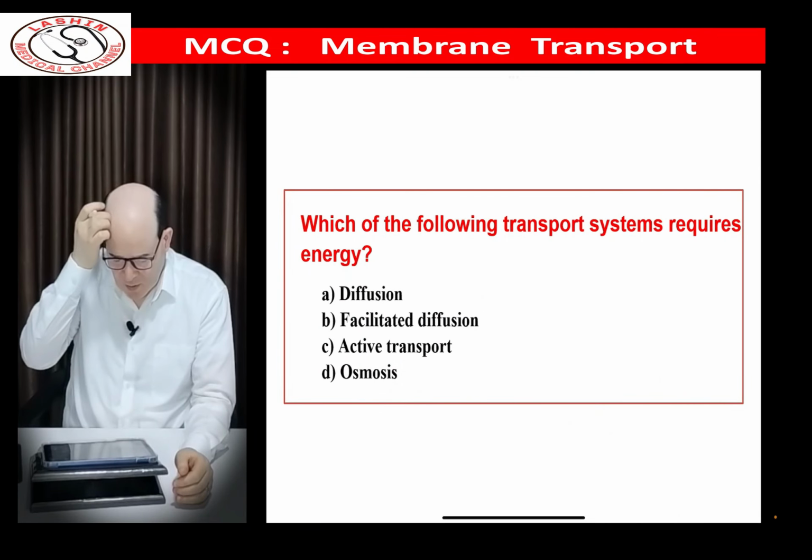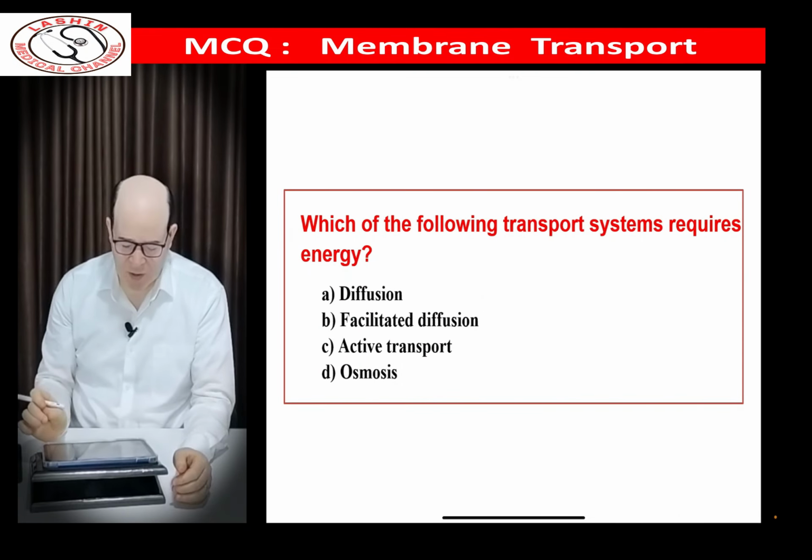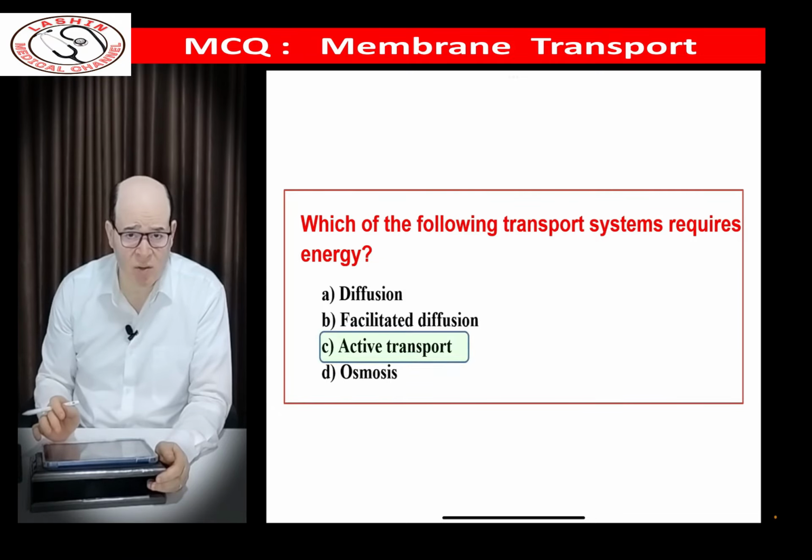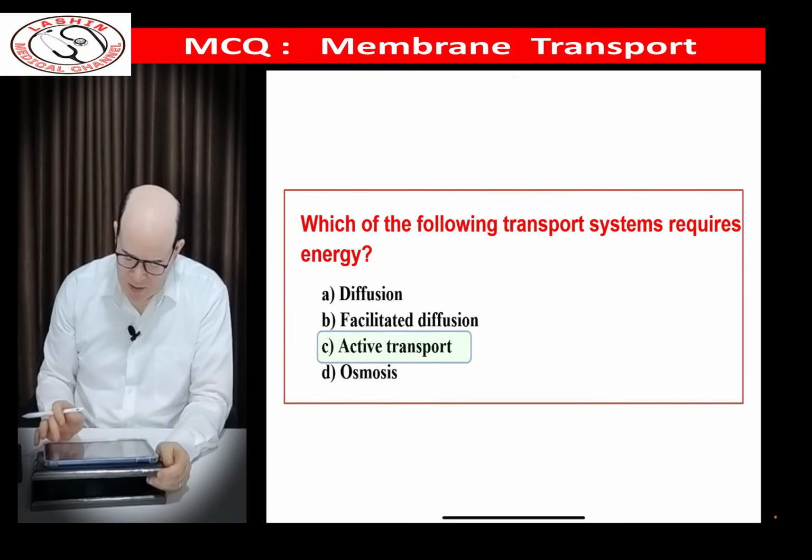Which of the following transport systems require energy? Diffusion, facilitated diffusion, active transport, or osmosis. As we know, diffusion, facilitated diffusion, and osmosis are passive transport mechanisms and do not need energy. Active transport is the choice.